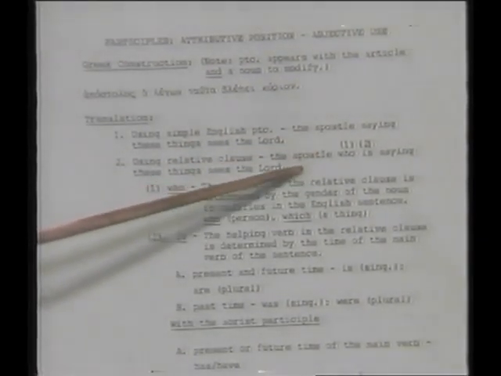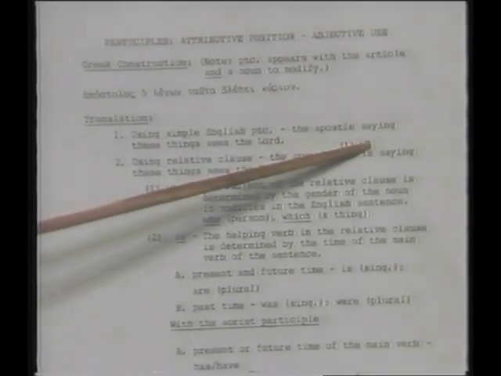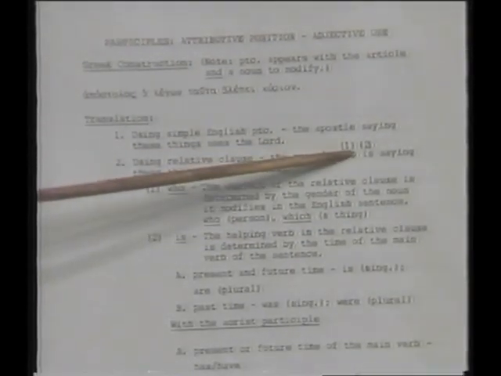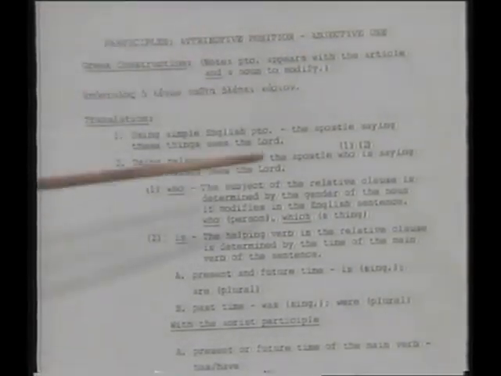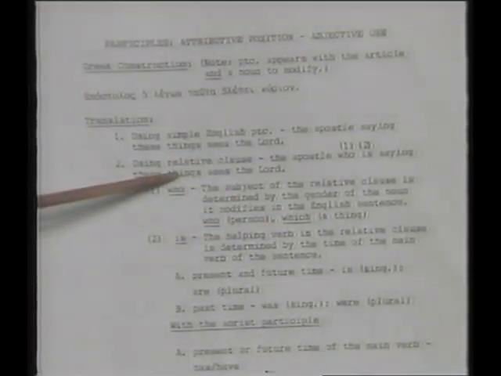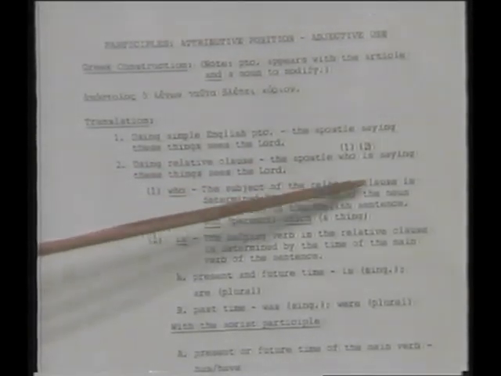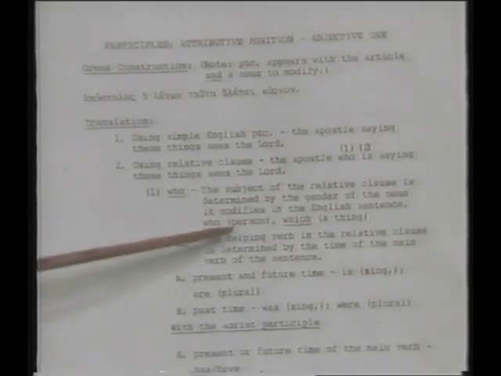Now, that's the way we want to do it. Now, apostle is in the sentence, but the who and is are not. It's simply the apostle saying. So we've added two words, who and is. Well, we've done this to make it into a clause. A relative clause begins with a relative. There are two relatives, the who and which. Well, who we use here because the subject of the relative clause is determined by the gender of the noun it modifies in the English sentence. Who, if it's a person, so that would be a masculine and feminine, or which, if it's a thing. So is it a person or is it a thing? This is a person. It's the apostle who.